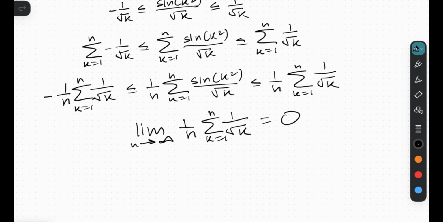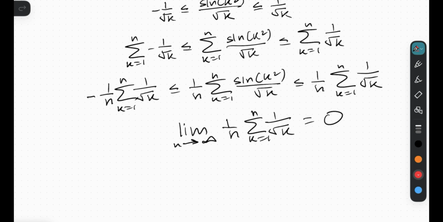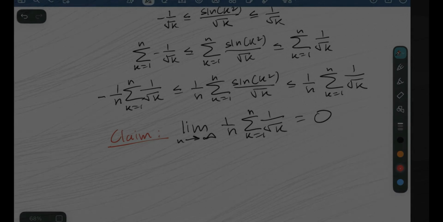But that is the thing with mathematics. Sometimes you might just have to make a claim that feels uncomfortable to make. And that is the whole point of mathematics. You're supposed to step out into the unknown, explore possibilities. So yeah, this is hopefully going to be true, but for now, this is going to be our claim. And if we can prove it, then that is going to be a very beautiful solution to this problem. But for now, of course, we have to focus on the proof of this claim.